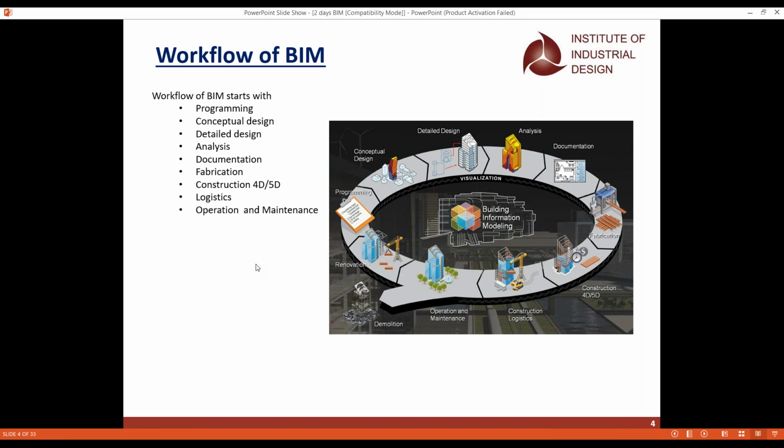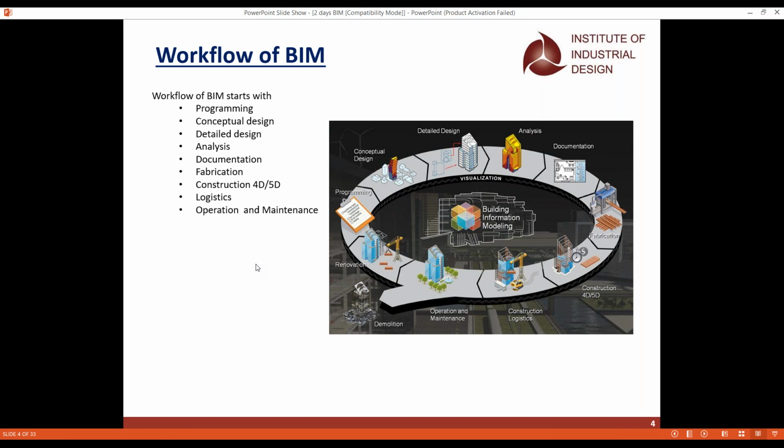And fabrication, the next step, is where the new design, the new grade, the new profile, whatever you give in the construction documents, will all be given in the fabrication. And that is called the other workflow of the BIM. Because if you have existing materials, we can take them. But when it goes to fabrication, a new set of profiles and new materials, we will take from that.